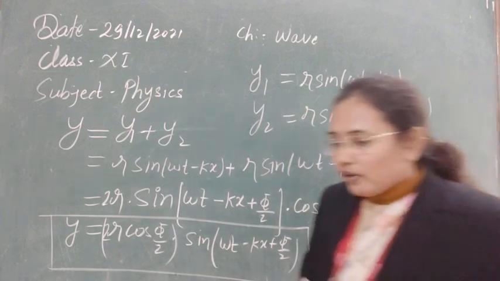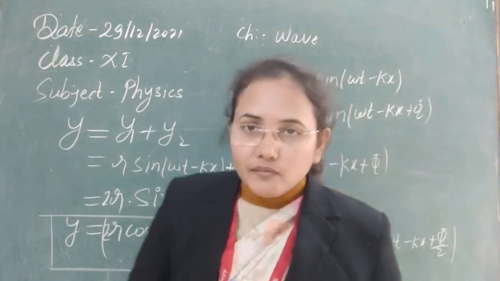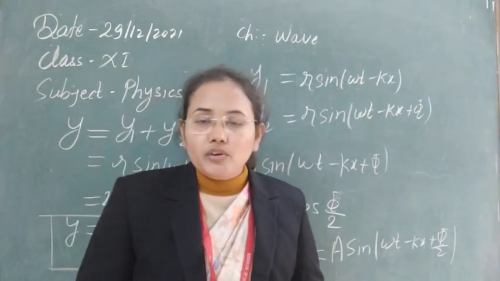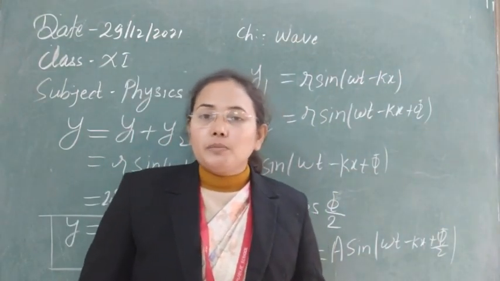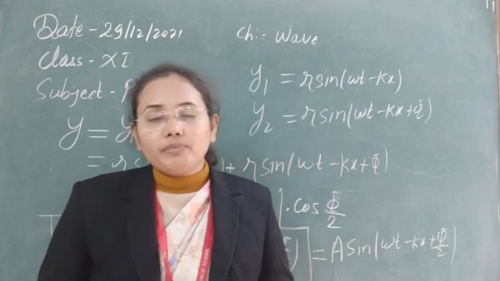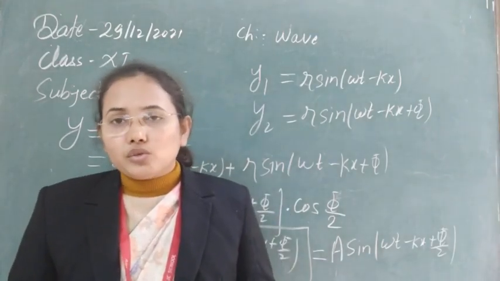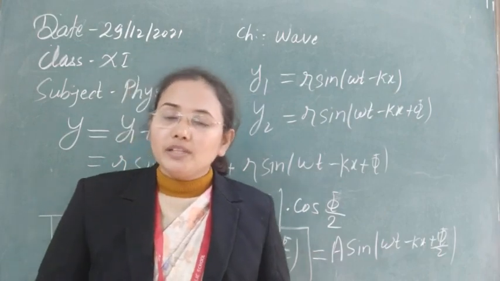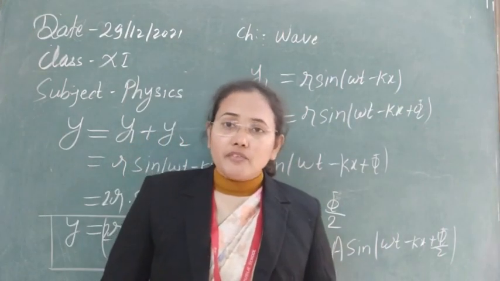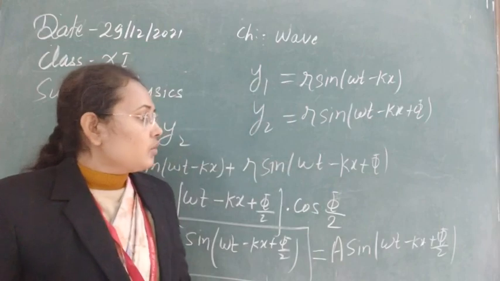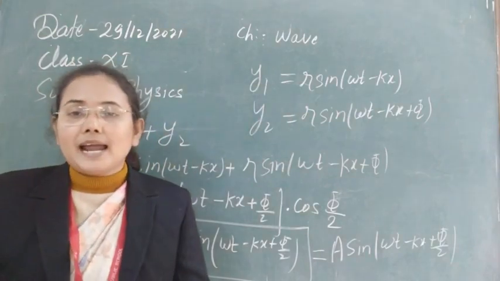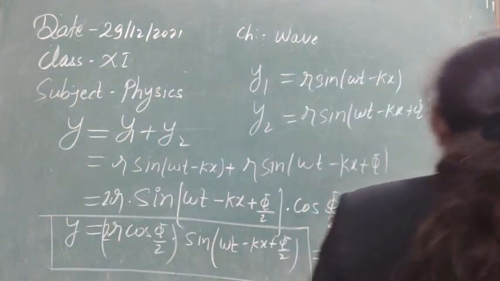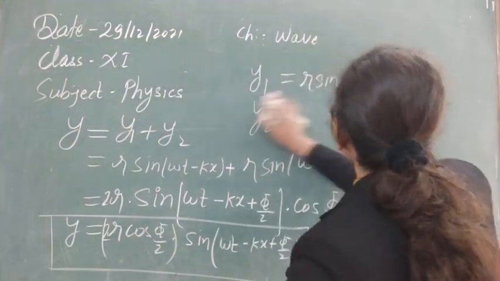Whenever two harmonic waves that have the same amplitude, same frequency, same propagation constant superimpose over each other, then after superposition, the new resultant wave that will be formed will also be a harmonic wave with the same frequency, same propagation constant, but different phase and different amplitude. Now that amplitude will change after the superposition of the two waves.